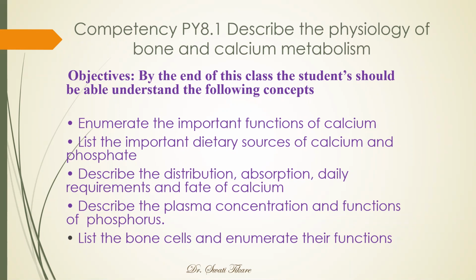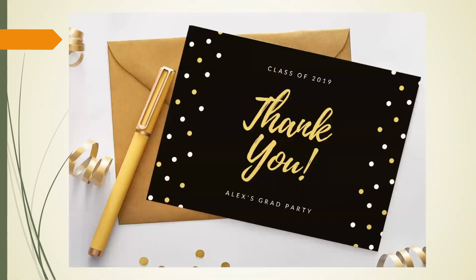So once we know this background, we will be able to understand better the hormones that are regulating the calcium homeostasis, which we will be dealing with in the next class. So thank you.